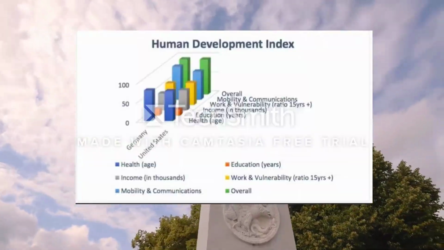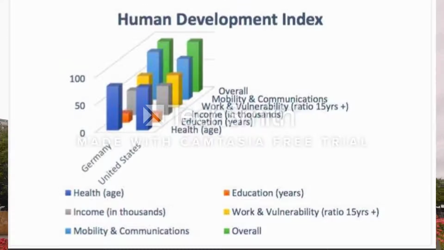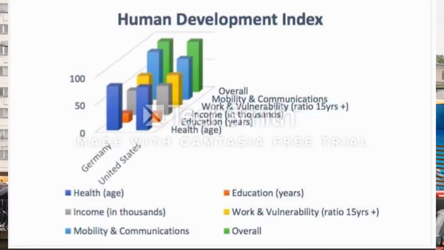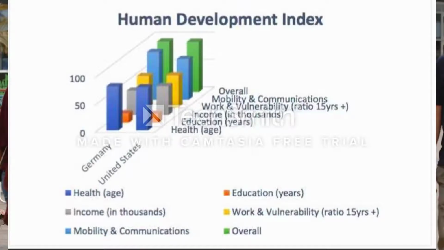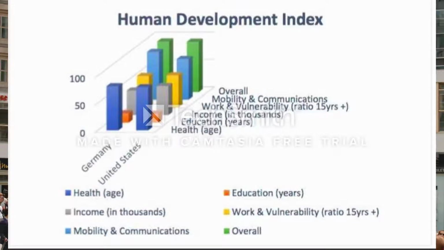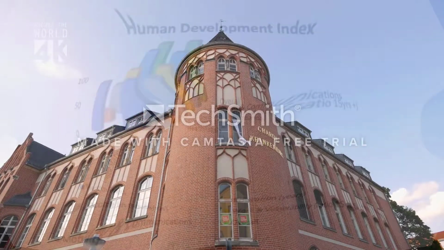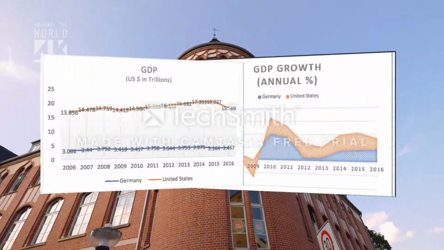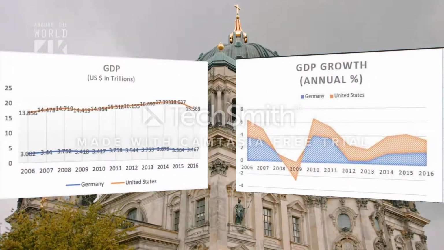The human development index for Germany overall is greater than the US, currently standing at 92.6, whereas the US is at 92. Their life expectancy is currently at 81 years of age, whereas the United States is at 79. The average income for Germany is sitting at 45,000, and as far as their work and vulnerability, their age is currently at 58.